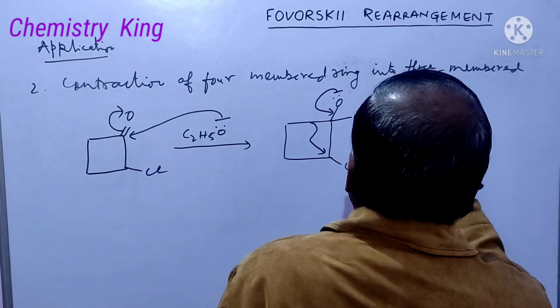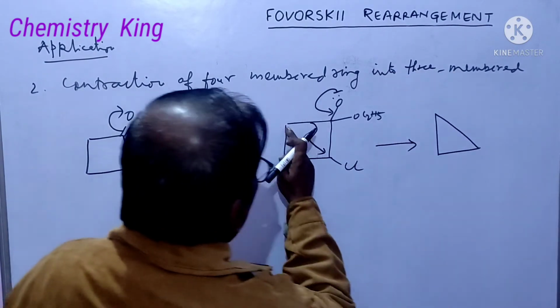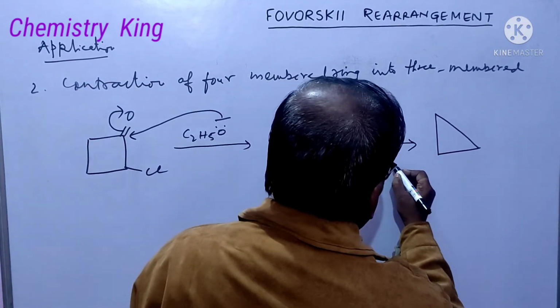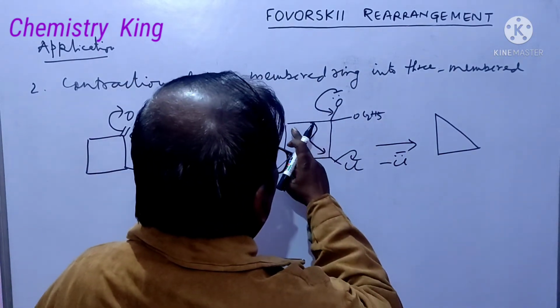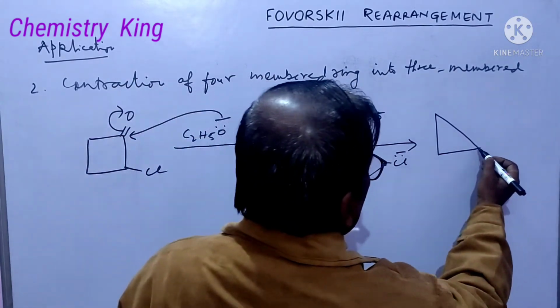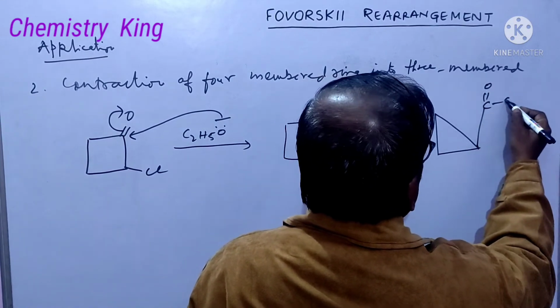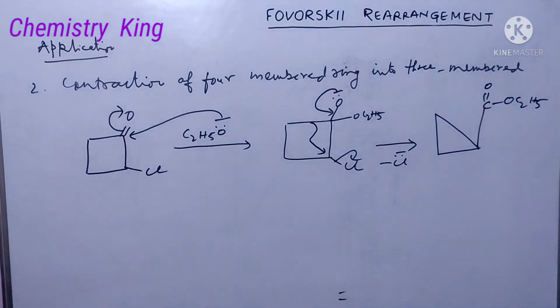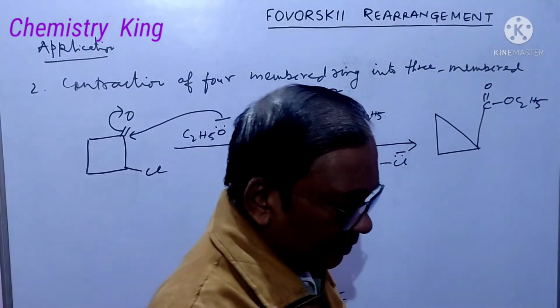So what will be the result? It is 3-membered. This bond will come here and this chlorine is eliminated as chloride, and this C double bond O ester group means it is the contraction of 4-membered ring into 3-membered ring.